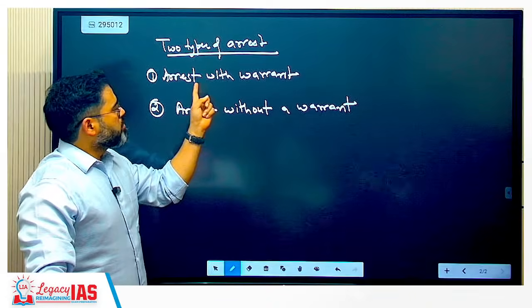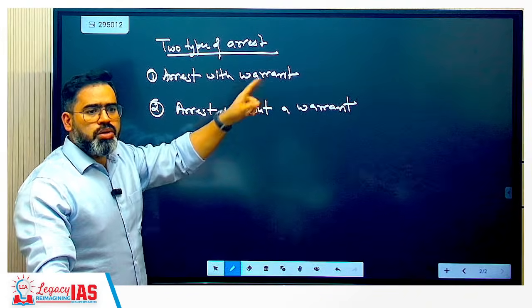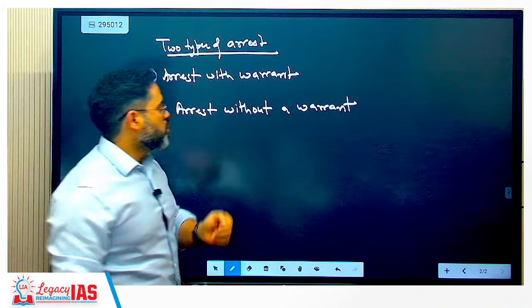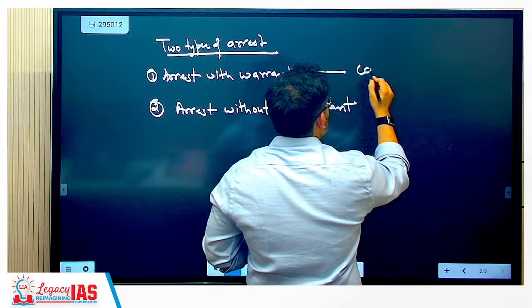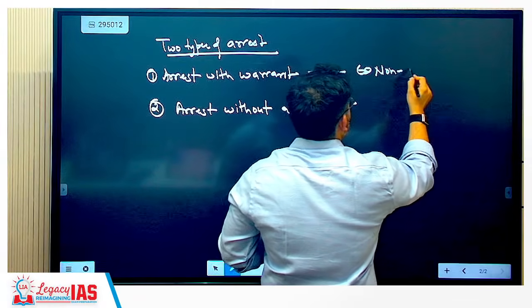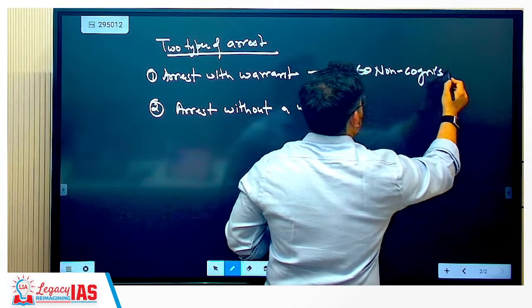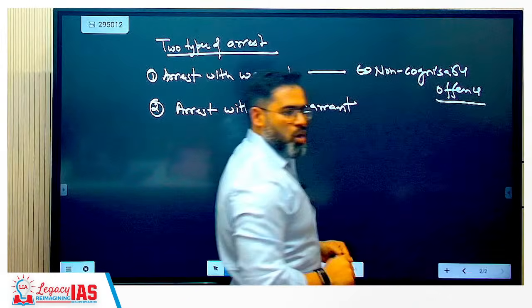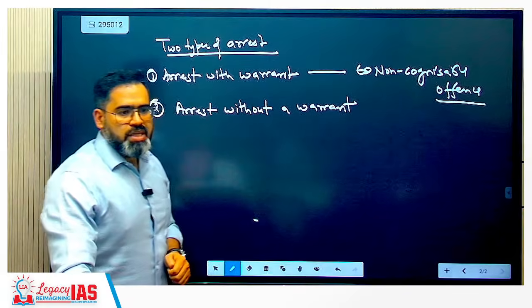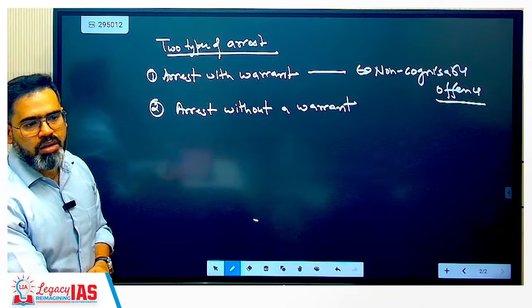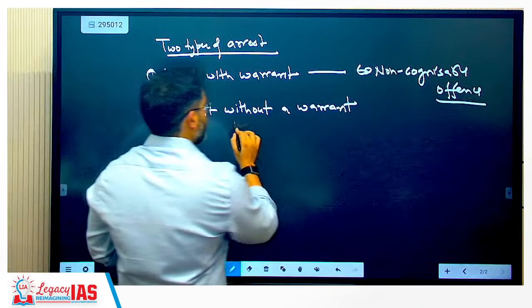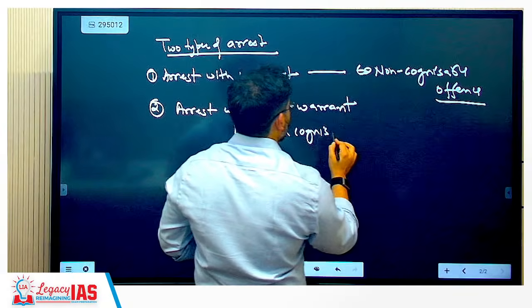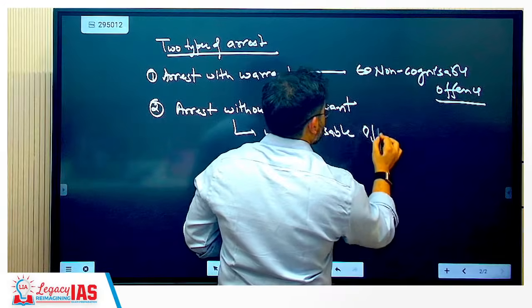So whenever the magistrate issues the warrant, only then the police are going to arrest you. So this will be applicable basically in non-cognizable offense. In non-cognizable offense police can arrest only with a warrant issued by the magistrate, and this is without warrant in cognizable offense.